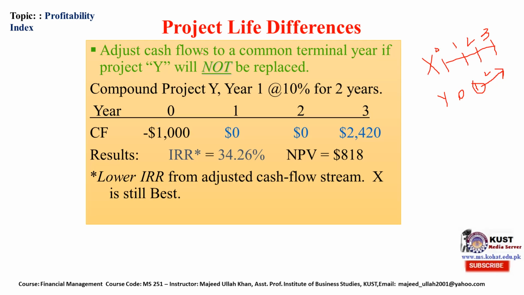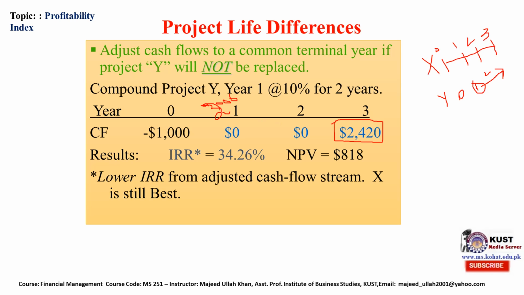In the first case we had $2,000 here, $2,000 here. We compounded it at the rate of 10% for 2 years in order to get the same terminal year. Now projects X and Y become of the same year.